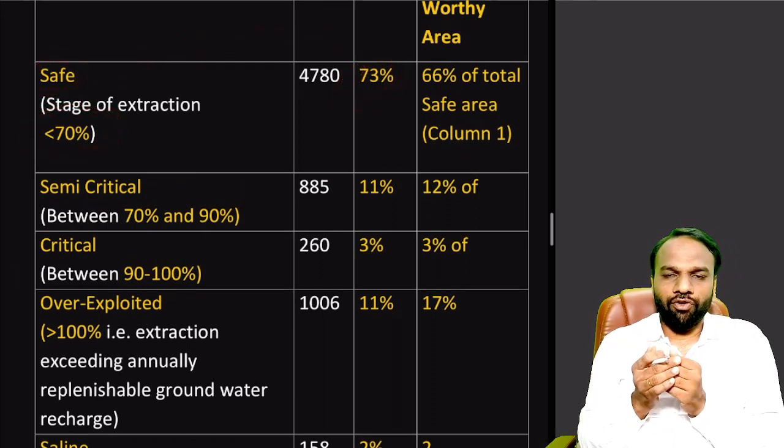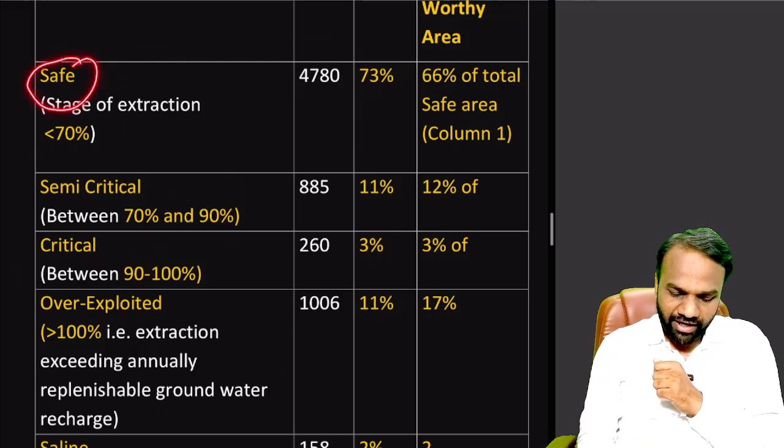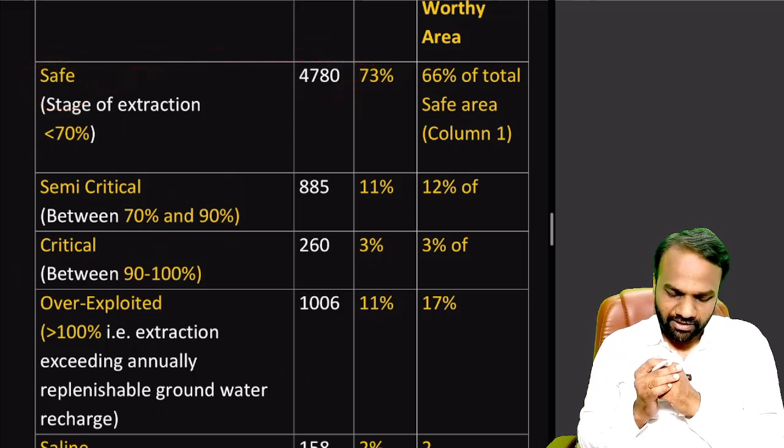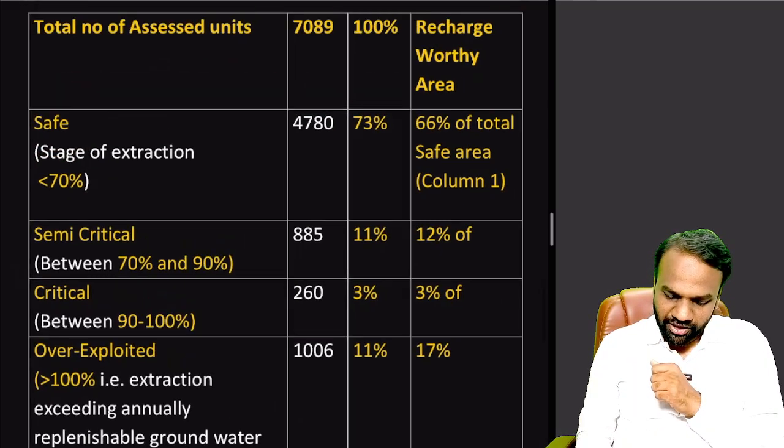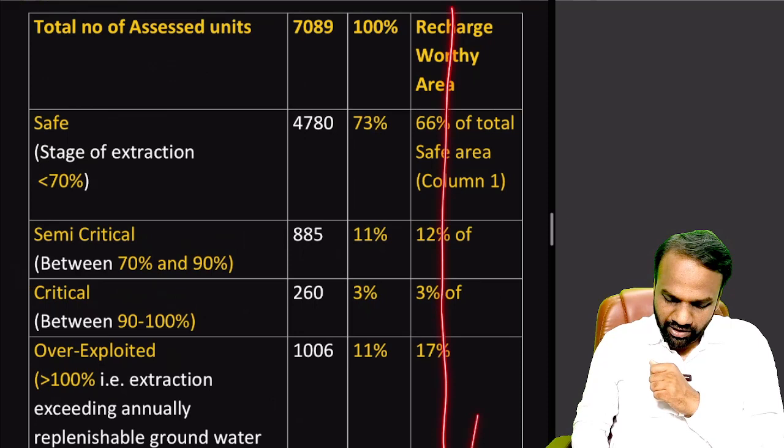If you continue to extract less than 70% in the long term, it will not cause any kind of harm to the resources, and it will be sustainable. So such safe areas are 73%. So the last column, recharge worthy area, you can just ignore it, not important.